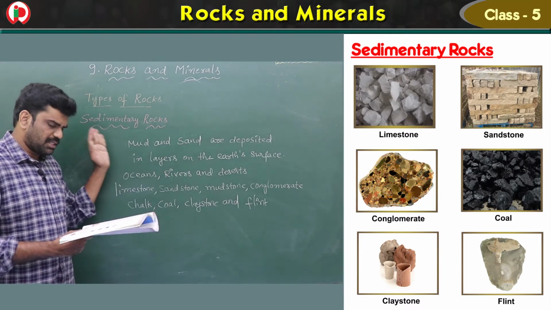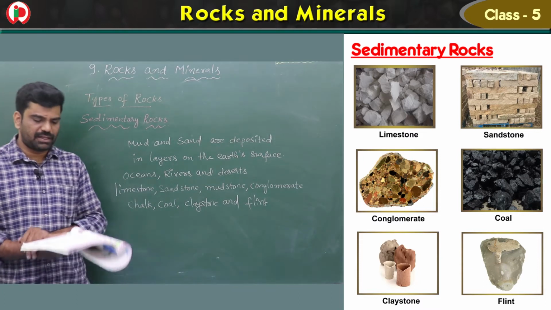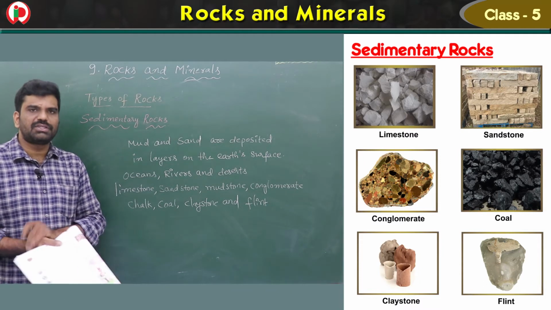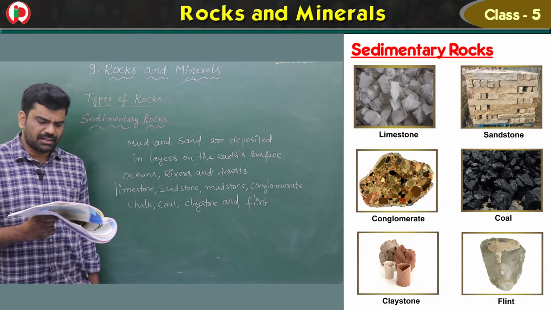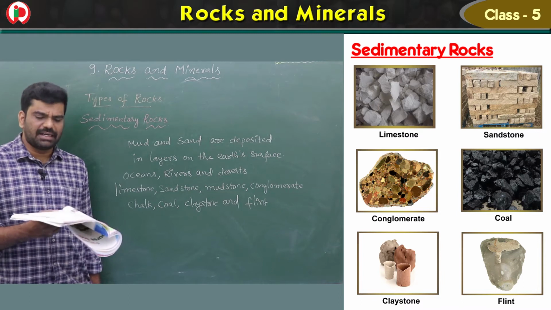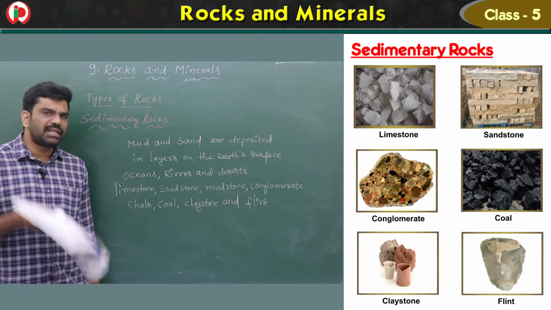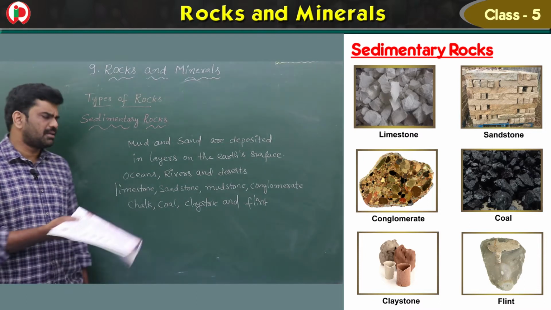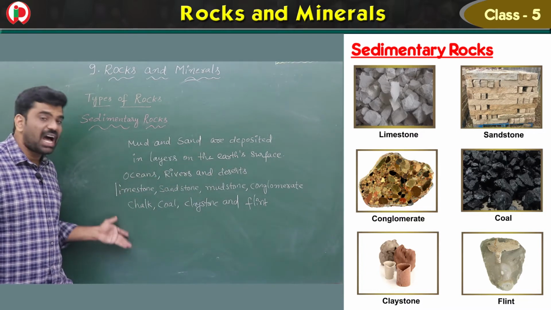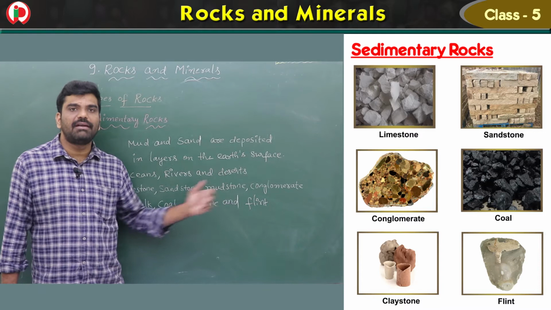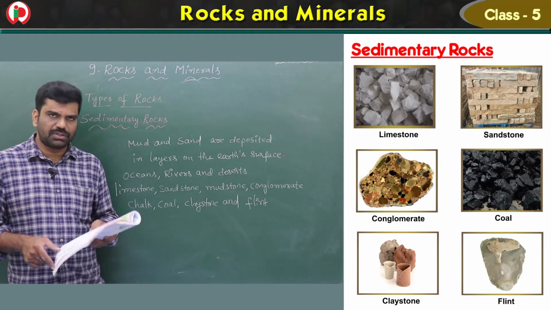So once again I repeat, sedimentary rocks are formed when mud and sand are deposited in layers on the earth's surface. These layers are deposited in many environments, like oceans, rivers and deserts. When these layers of mud and sand are buried, the other layers compress the mud and sand to form the rocks. The examples are limestone, sandstone, mudstone, conglomerate, chalk, coal, claystone and flint. Now we'll see each one in detail by taking some examples.